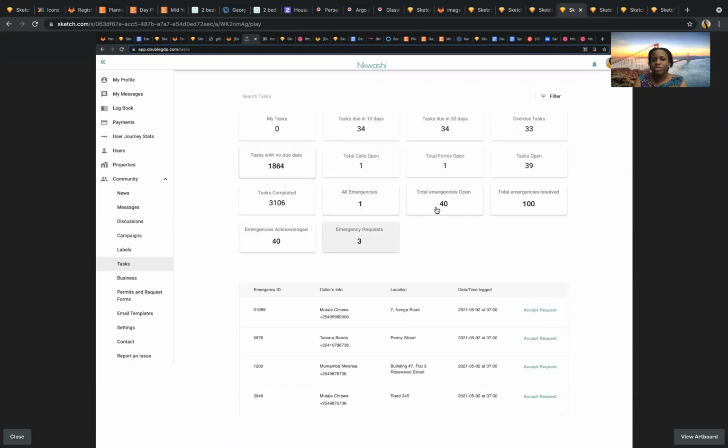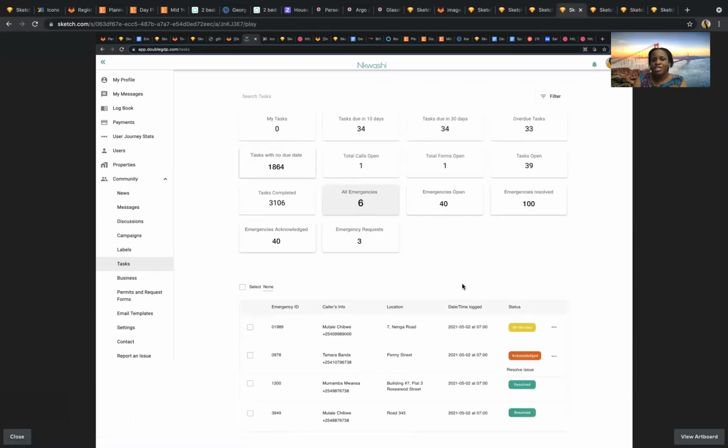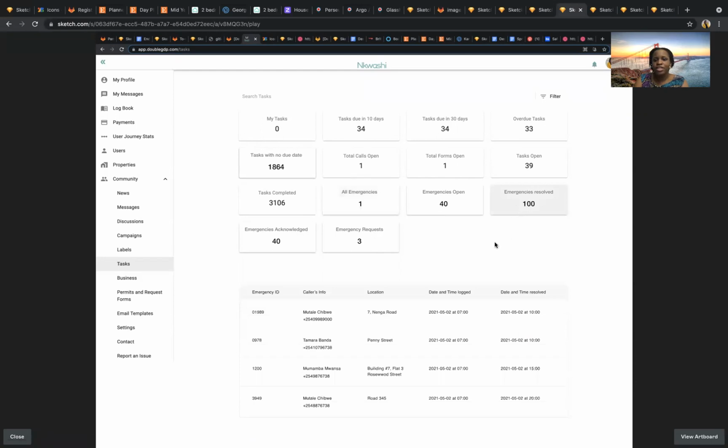Once you've accepted the request, you can see that the emergencies are open, and you can see if a message has been sent, or it has already been accepted. You can see that it has been acknowledged. If somebody's already on the way, it's going to change status to on the way. And then you can go ahead to resolve the issue by clicking the drop down here. You can also see emergency results. So here you can see the caller ID, location, date, time logged, and date and time resolved as well.